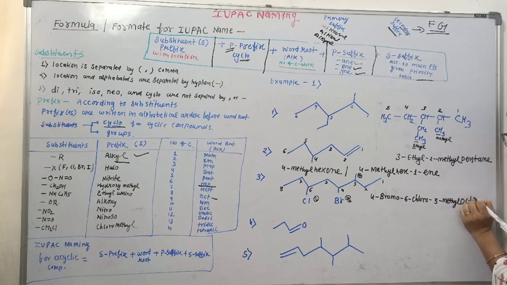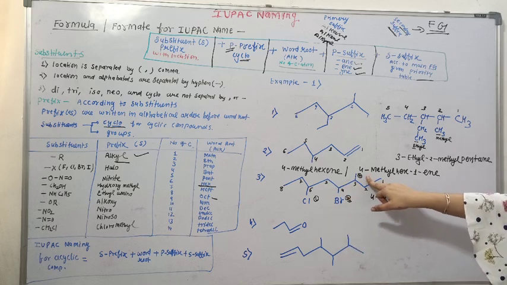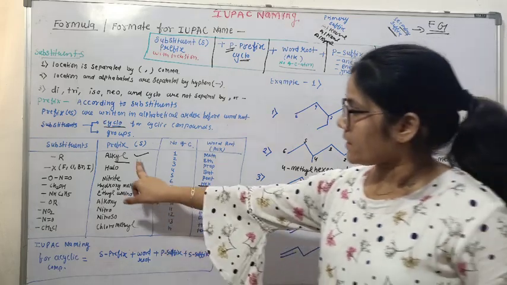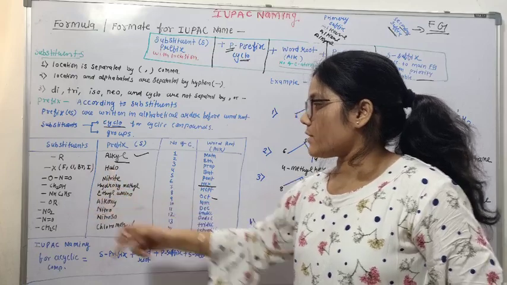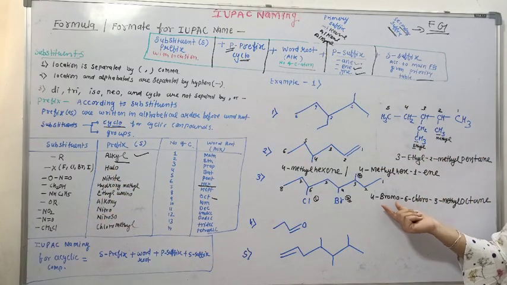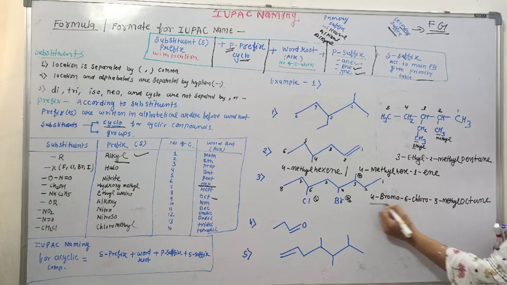For 8 carbon, oct, and it is simple alkane. Okay. So bromine, chlorine and methyl. These three groups are present as substituents. For halogens we are using its prefix is halo. So for bromine it is bromo, chlorine it is chloro. So this is the name of the compound.